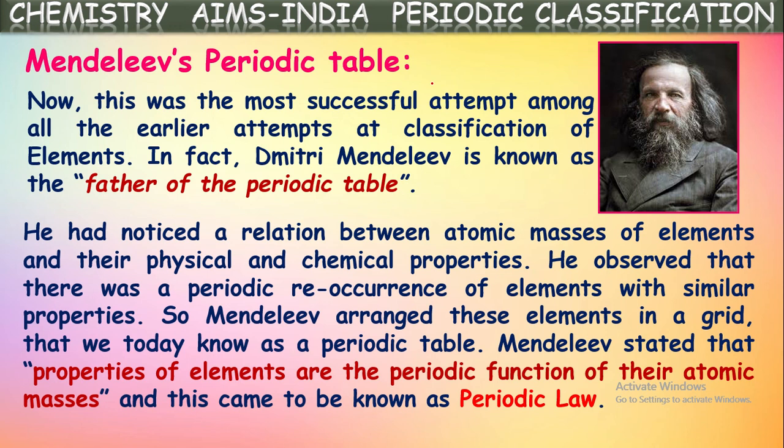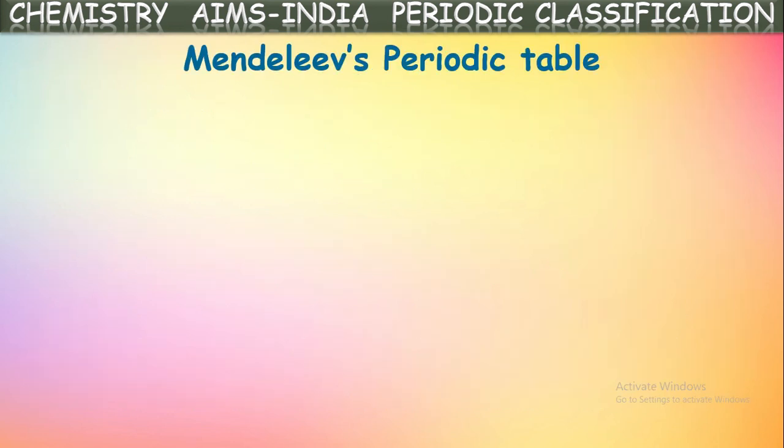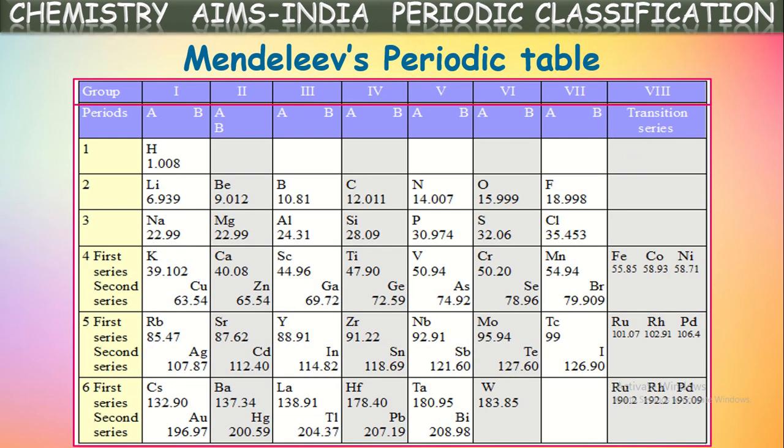Okay. Not only that success in giving the periodic table, there are some more successful points in Mendeleev's classification. Let us see those. See, this is Mendeleev's periodic table. Around 63 elements were known. He was able to classify all the elements into this periodic table. He could fit almost all the elements into this table. In that way, he succeeded.